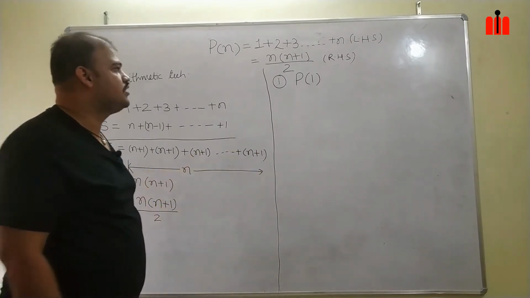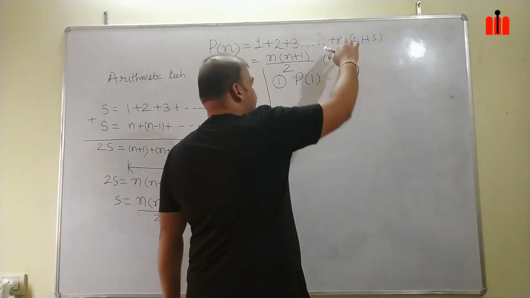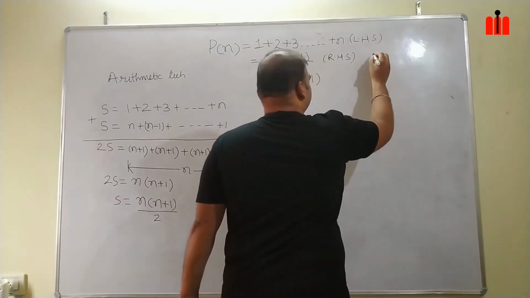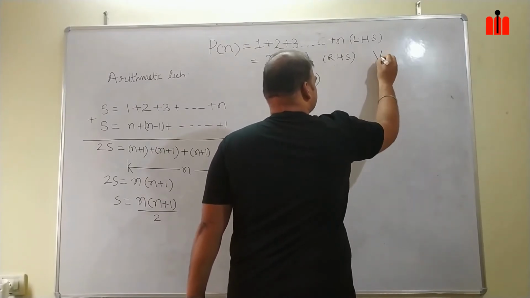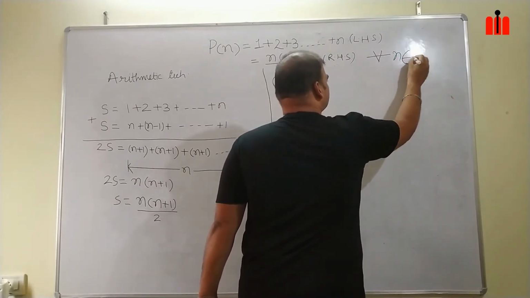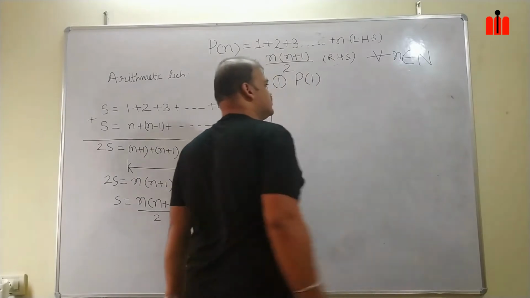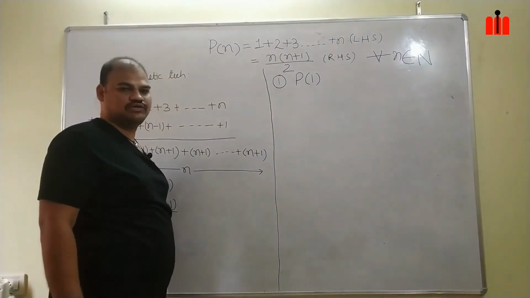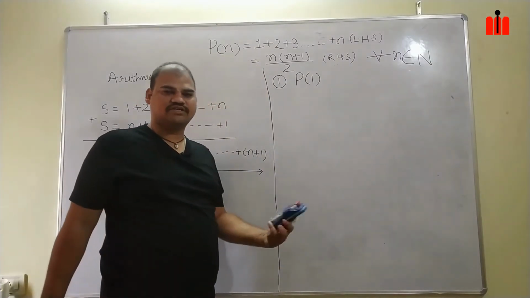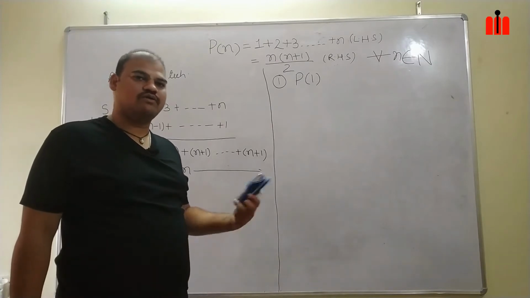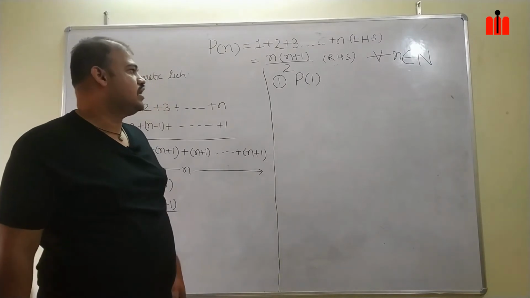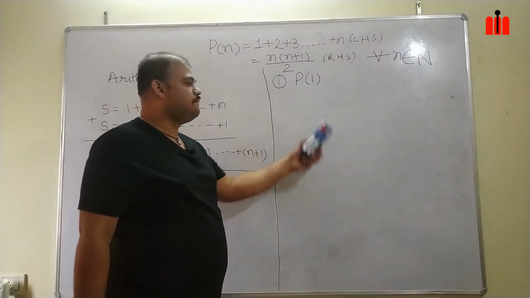Why 1 here? Because for this mathematical statement, we have the domain as for all n belonging to natural numbers. What is the domain? This is explained in our function class. I will request you to go back to our function class and understand what a domain is. So this is my P1.